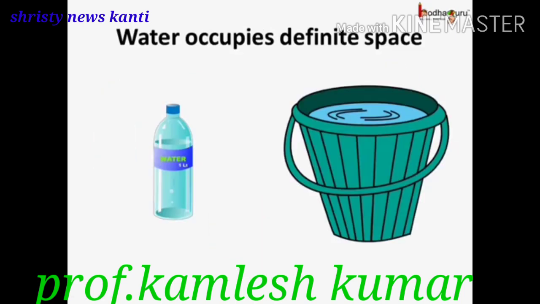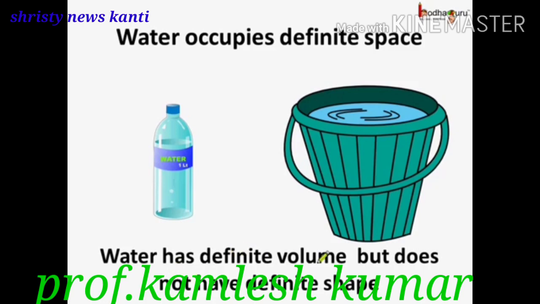Now, coming to water, we can say water also occupies definite space. Whether it is in a bottle or it is in a bucket, it will occupy the same amount of space. So we can say water has definite volume. But does it have definite shape? No. Here it is in a bottle, so the water takes the shape of the bottle. And here it takes the shape of the bucket.